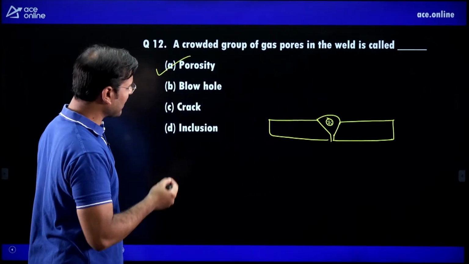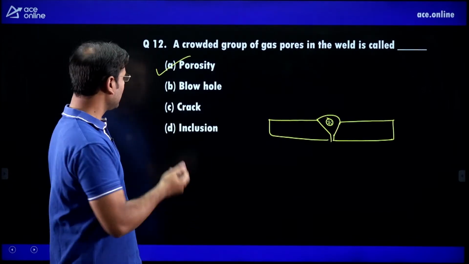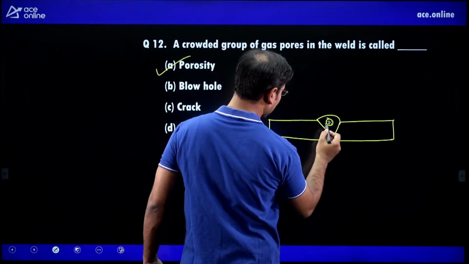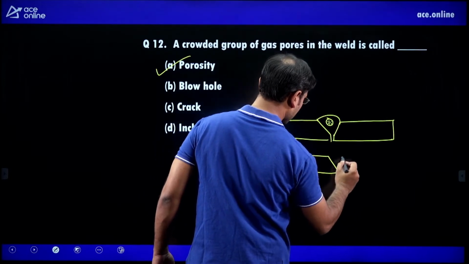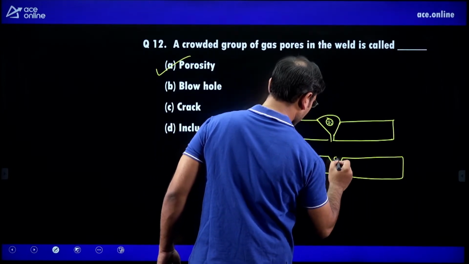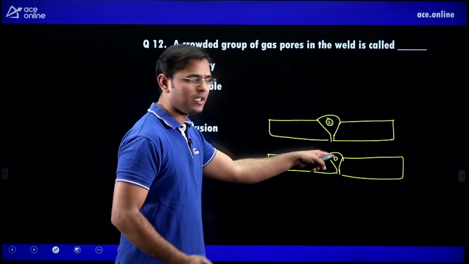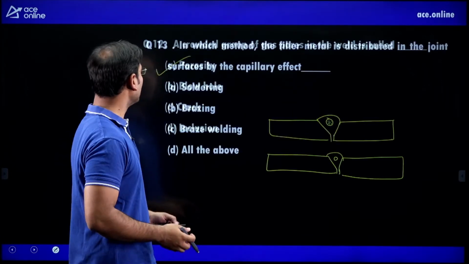A crowded group of small gas pores forming because of air is known as porosity. And if a larger size hole is forming here, a little bit smaller than it looks, then we can say it is a blowhole.